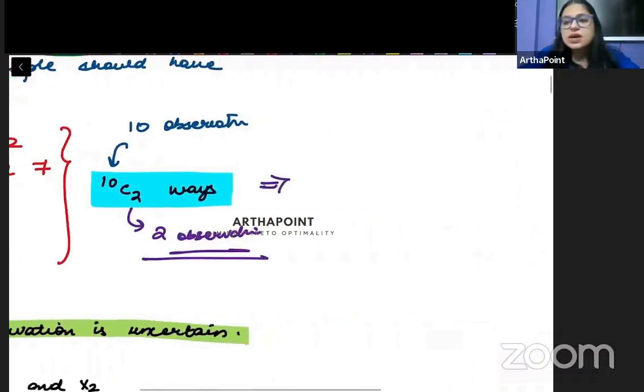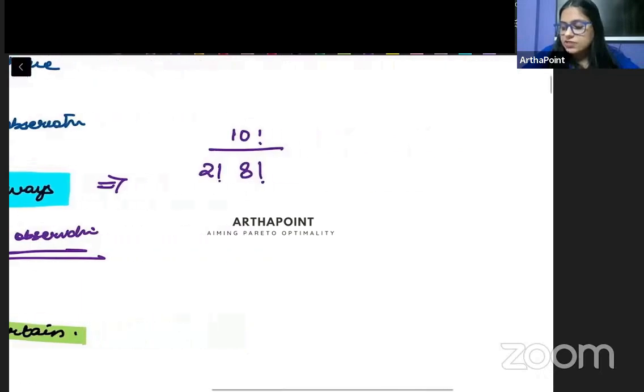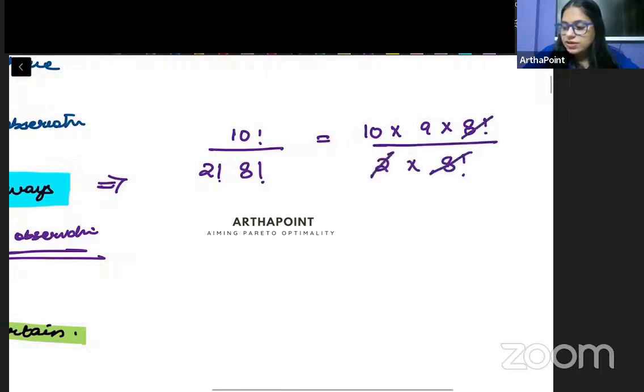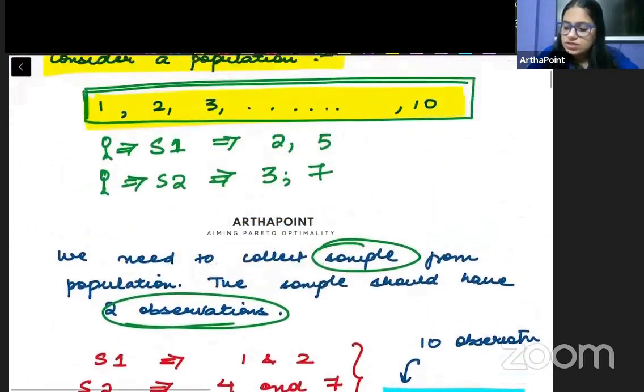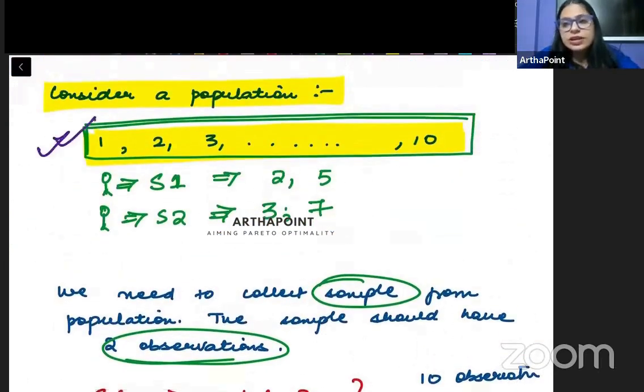इतने samples इसमें से हम create कर सकते हैं. So this will give me 10 factorial by 2 factorial, 8 factorial. So 10 into 9 into 8 factorial by 2 into 8 factorial. So 8 and 8 will get cancelled and 45 samples can be created. So you will tell me, ma'am, out of these 10 observations, we can create 45 samples without repeating.